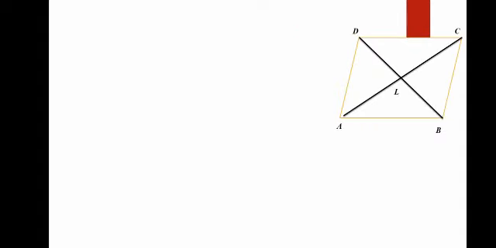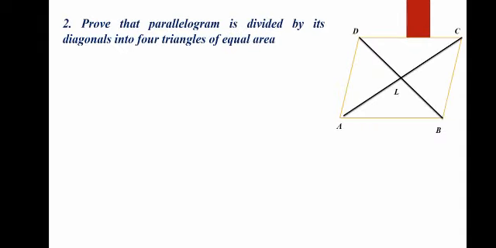Coming towards the next question. The next question is: prove that a parallelogram is divided by its diagonals into four triangles of equal area. First of all, you have to draw a parallelogram ABCD. Then divide that parallelogram by its diagonals.